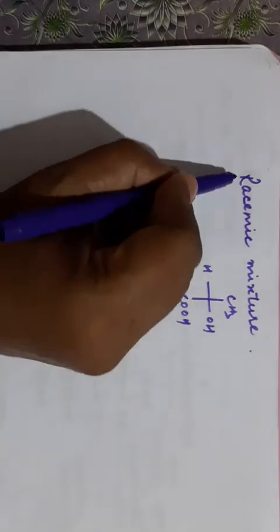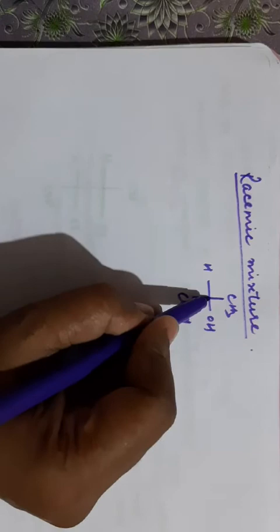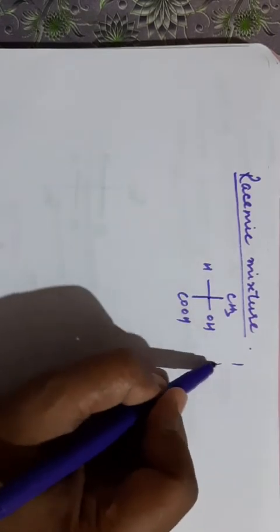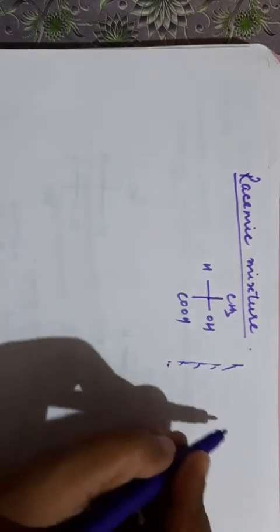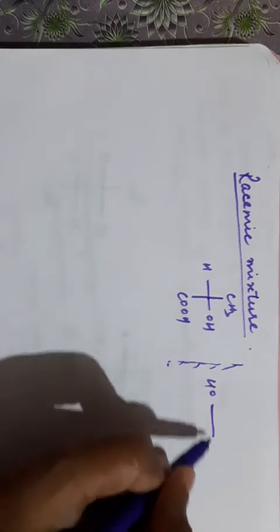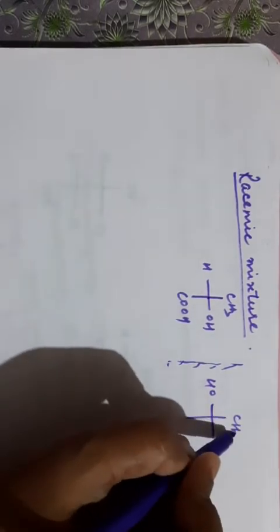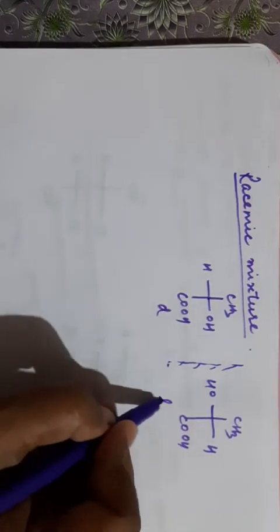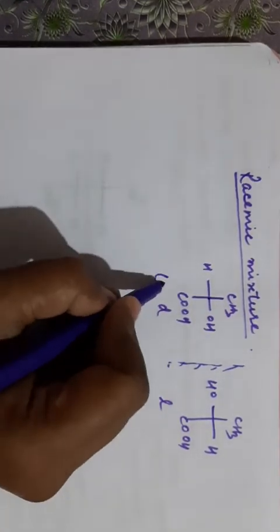Now the last term is left, racemic mixture. Suppose you have this molecule, it is a chiral carbon, so it will have its mirror image here and it will have an enantiomer. So H, CH3, COH. This is a mirror image. If one is D, the other will be L, or if you represent it with a plus sign, the other will have a minus sign. Clear?